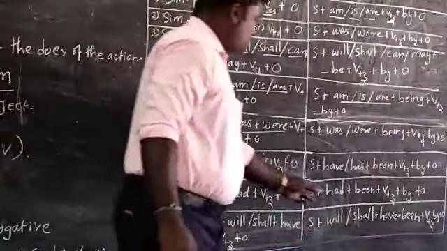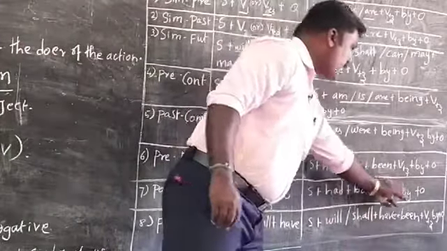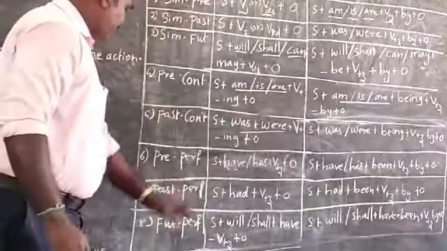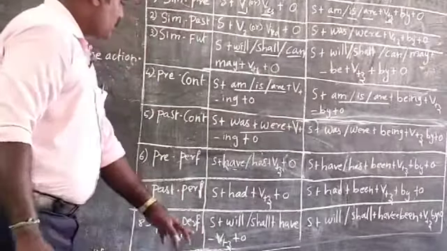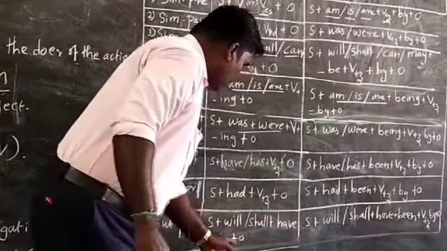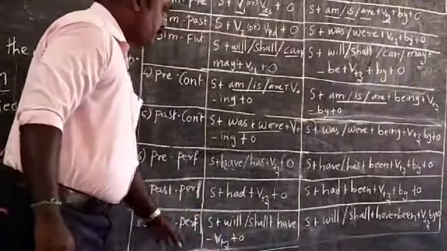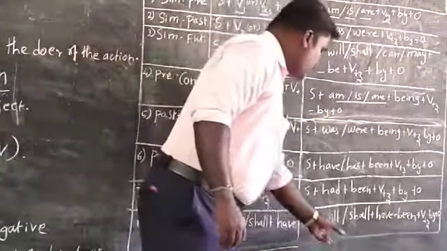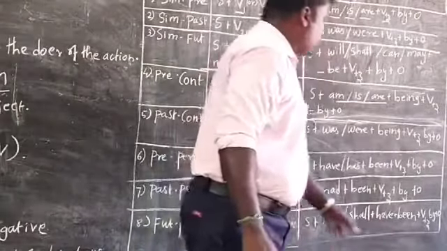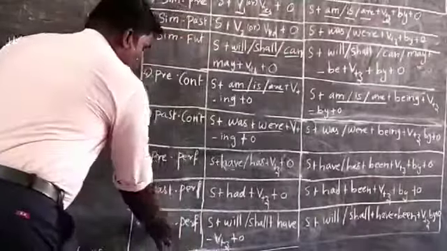Into passive form, subject plus had plus been plus verb 3 plus by plus object. This is a passive form of the past perfect. And future perfect: subject plus will, shall plus have plus verb 3 plus object, that is called a future perfect. And into passive form: subject plus will, shall plus have been plus verb 3 plus by plus object. This is the passive form of the future perfect tense.